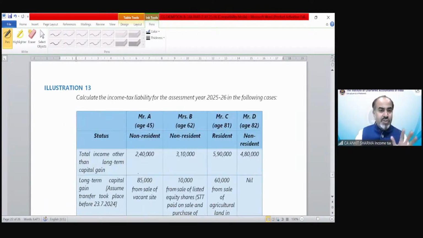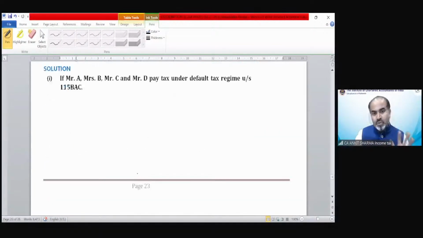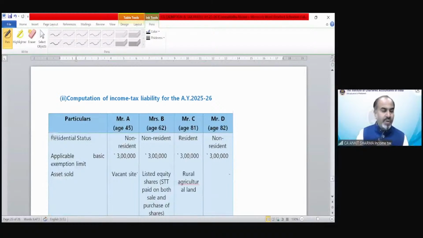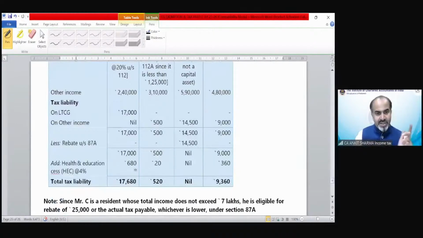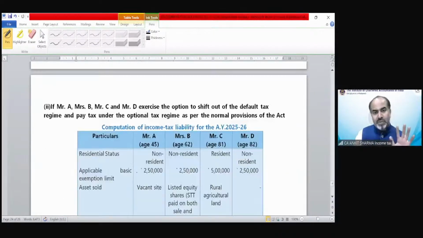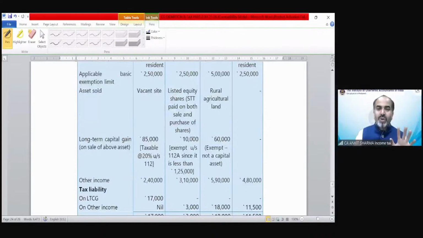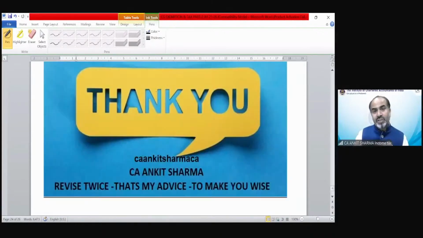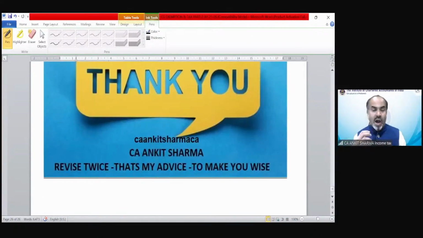Then we have illustrations also to understand the solution, etc. So that we are going to discuss with test your knowledge questions, etc. So these were the provisions, and now we will move on to the diagram part or the chart part, and you will see how these provisions are going to be summarized in chart form. So that is really going to help you to solve or understand the solution process of the question when it is going to be asked in the examination.